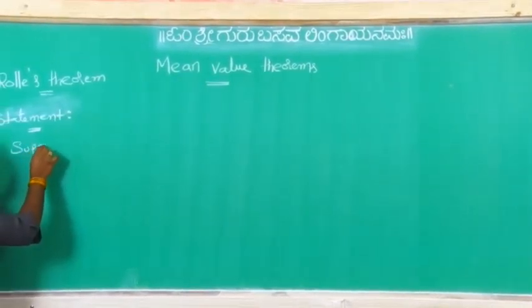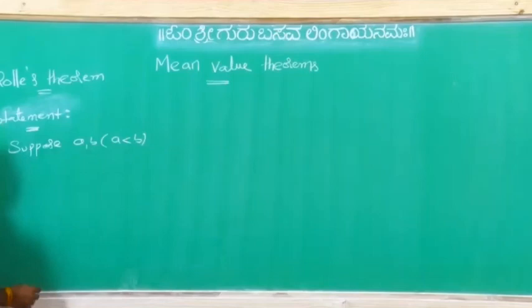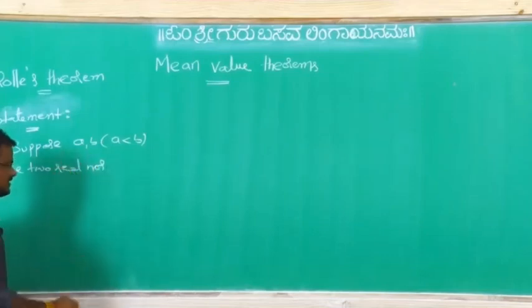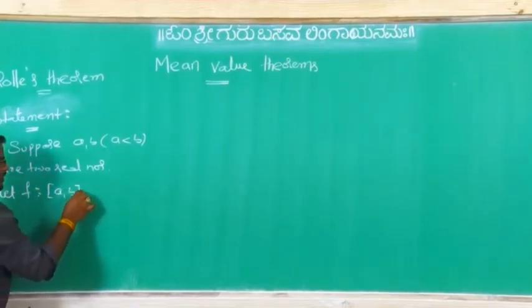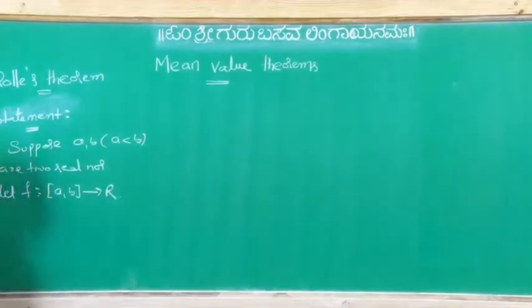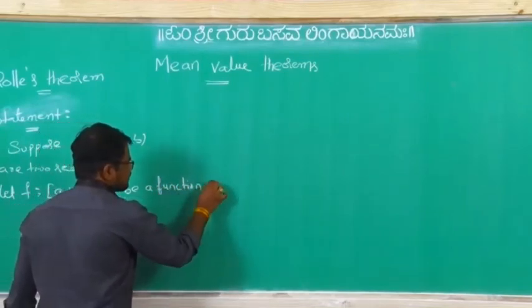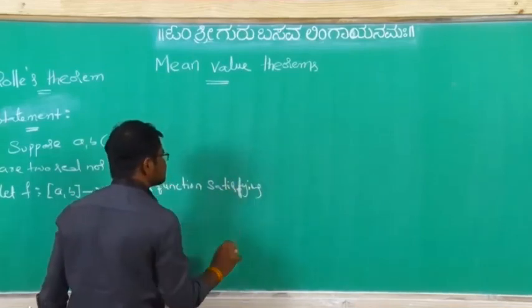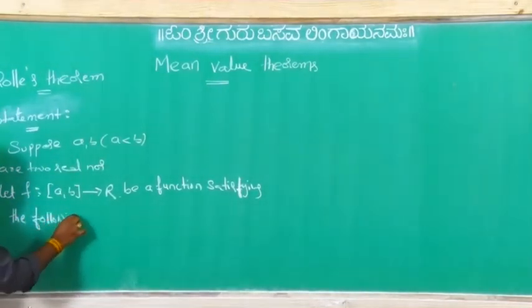Suppose a, b, a is less than b, are two real numbers. Let f be a function mapping from the closed interval [a, b] to R, satisfying the following conditions.